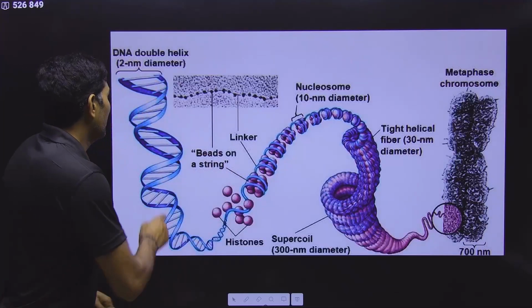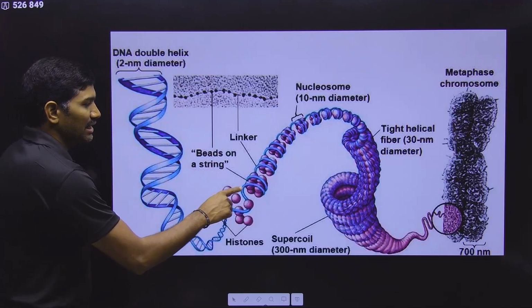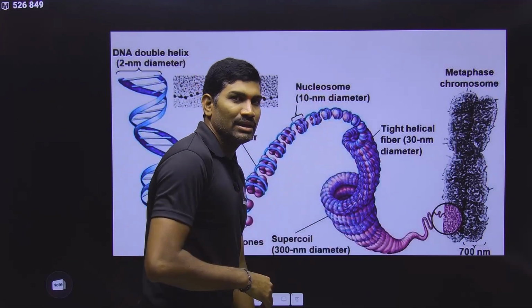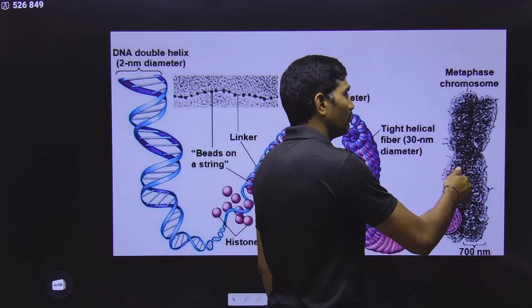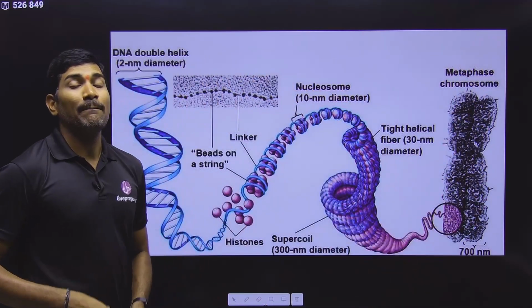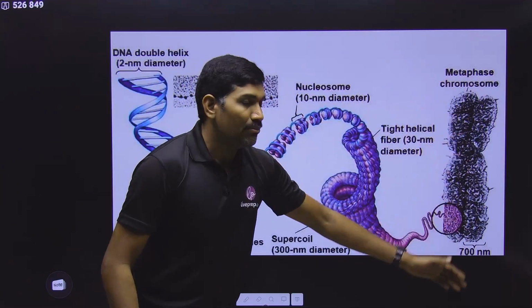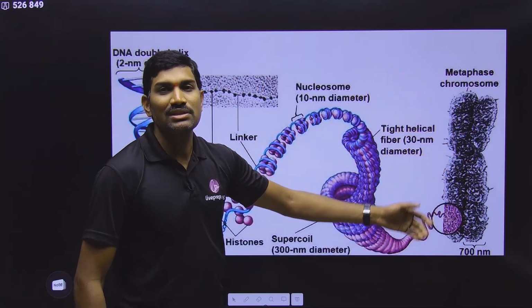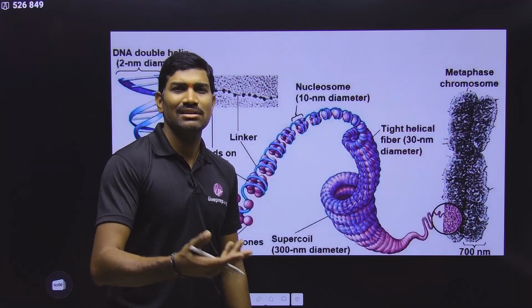If it is only DNA and it interacts with histone proteins, this is how it forms nucleosomes. They will again undergo coiling, then further coiling, then further coiling, and finally form the metaphase chromosome. So maximum condensation is observed in the metaphase chromosome. Yes or no? For structure study, metaphase is the best phase. We have studied this very clearly in the cell cycle and cell division chapter.